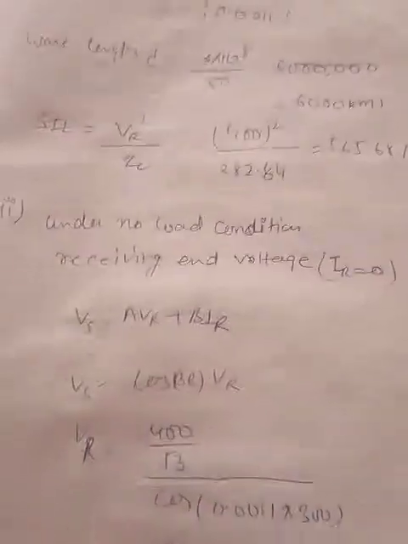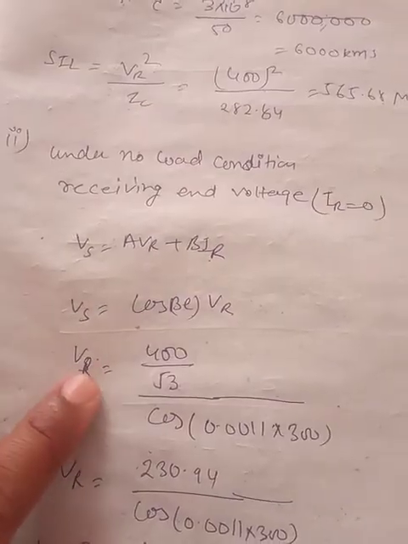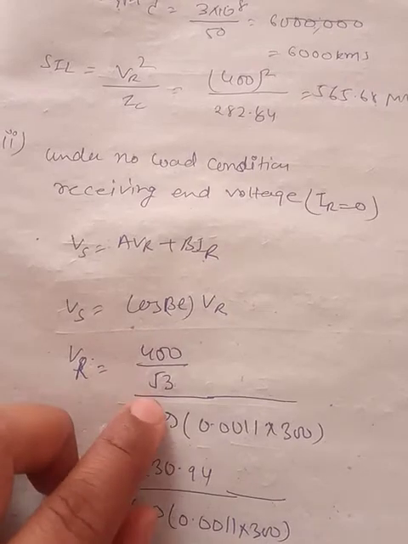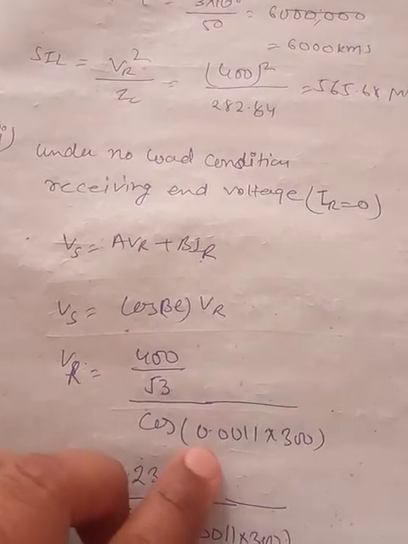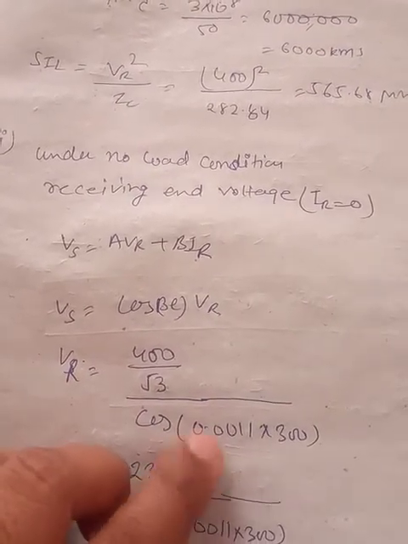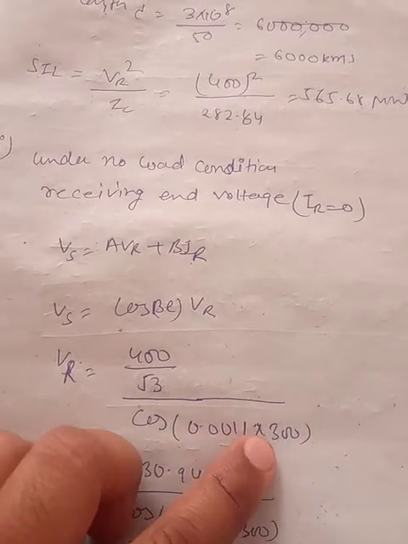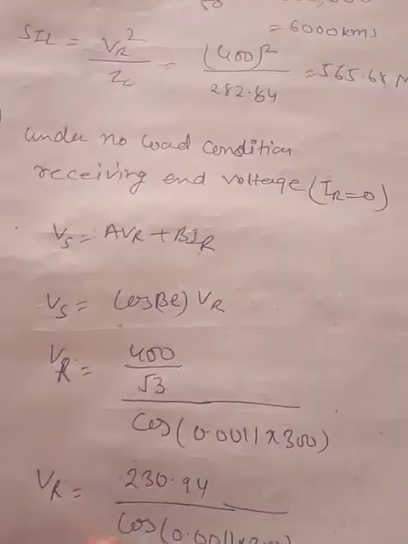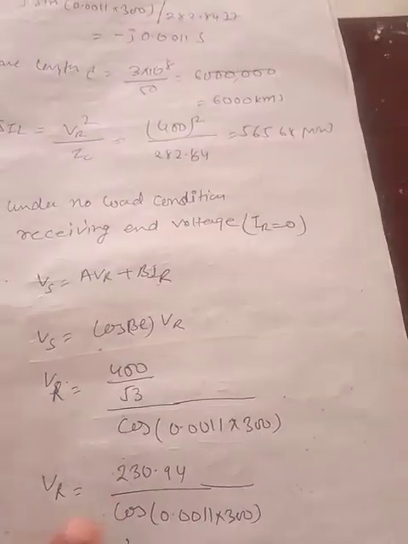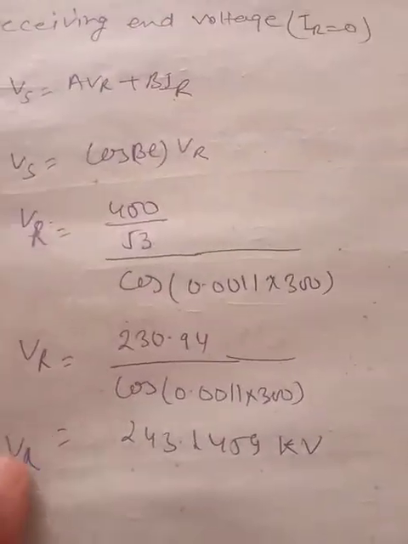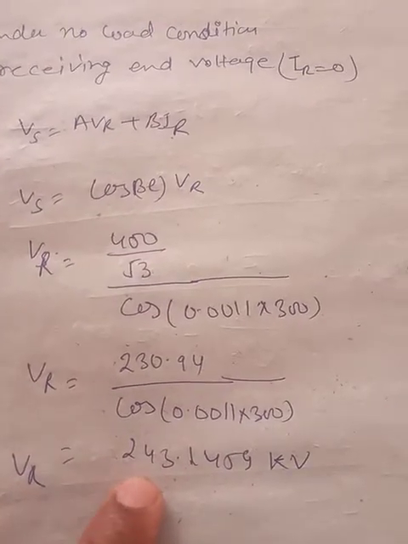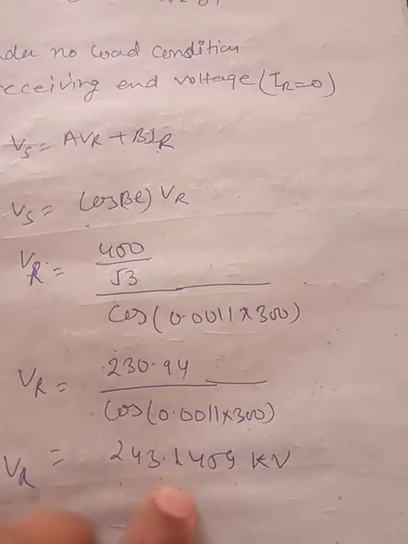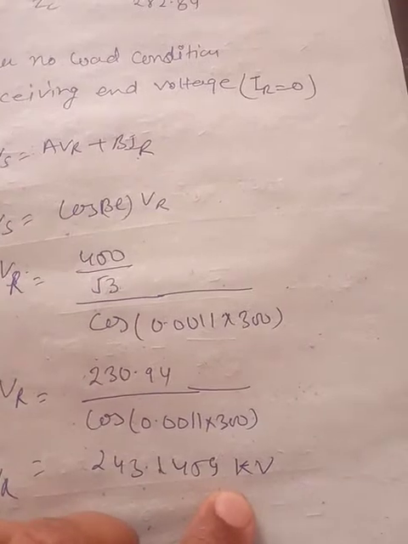The value of A is cos beta L. Now VR can be written as 400 upon root 3 cos beta L, where the value of beta L is 0.0011 into 300 kilometer. Now the VR we will get is 243.2459 kV.